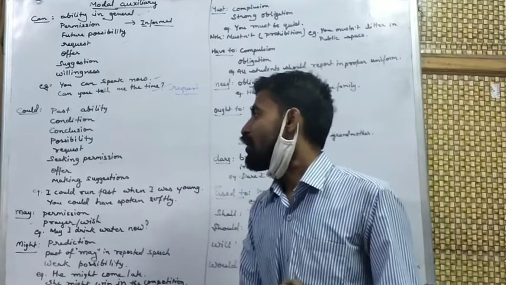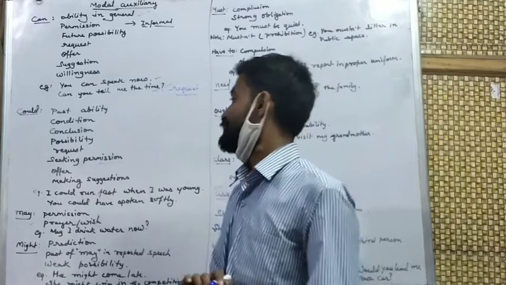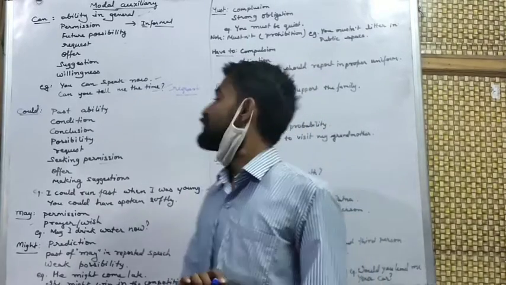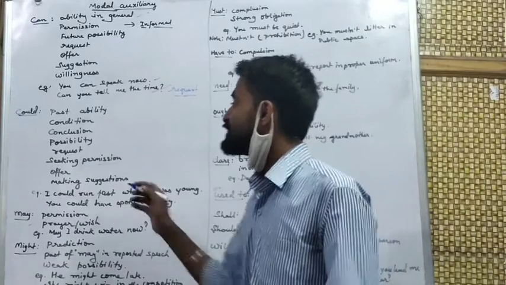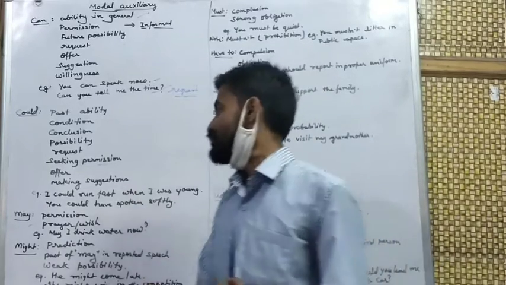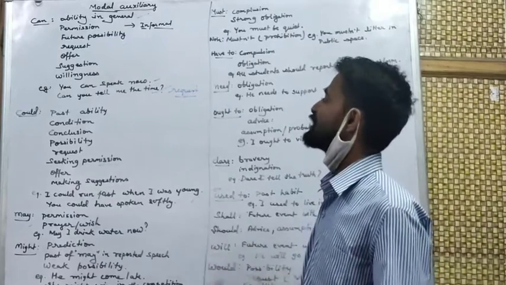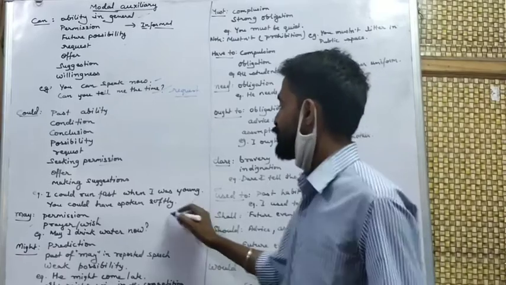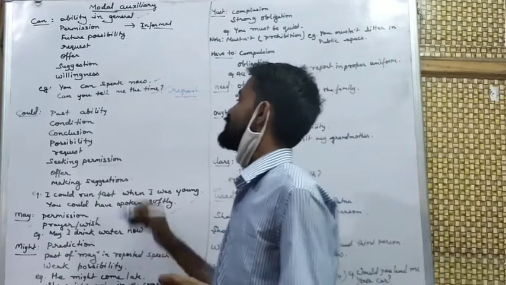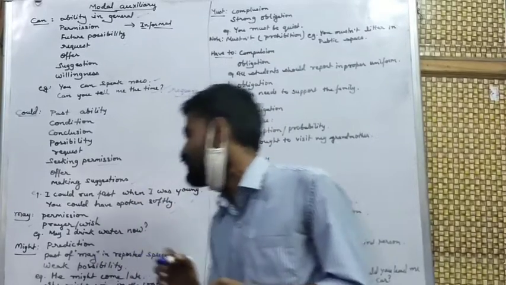Another one is offer. For offer we use could. For making suggestion we use could. I could run fast when I was young. It is past ability. You could have spoken softly. This is a suggestion. This is like making a suggestion. You could have spoken softly.